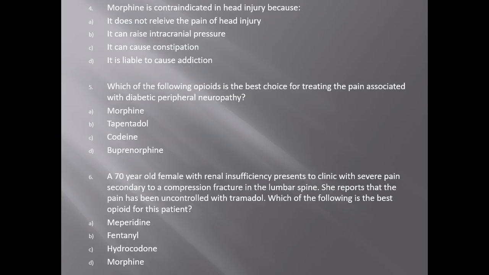Next. Morphine is contraindicated in head injury because A. It does not relieve the pain of head injury, B. It can raise intracranial pressure, C. It can cause constipation, and D. It is liable to cause addiction. And the answer is B.